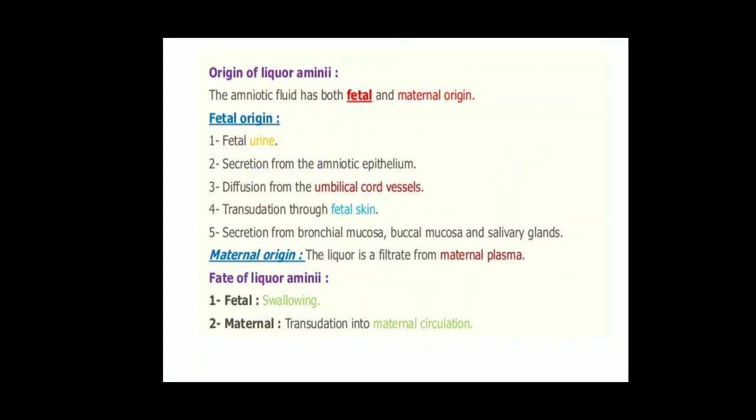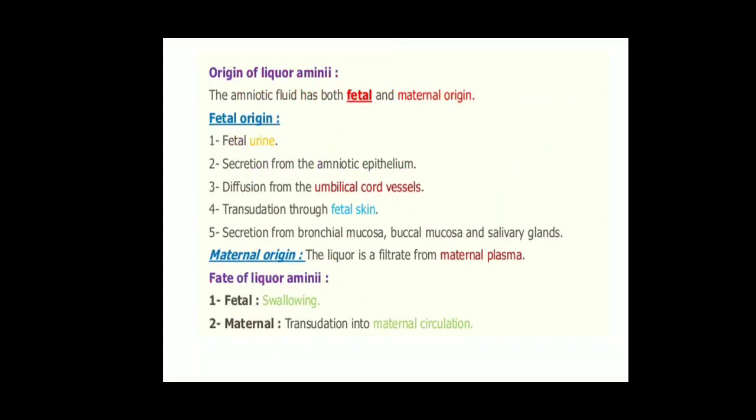Next comes the origin: where does the amniotic liquor come from? Actually the amniotic fluid has both fetal as well as maternal origin. Fetal origin means fetal urine. As we know, the fetus is surrounded by the amniotic sac, so the fetus passes urine that is deposited in the amniotic sac. This is one of the origins of the amniotic fluid.